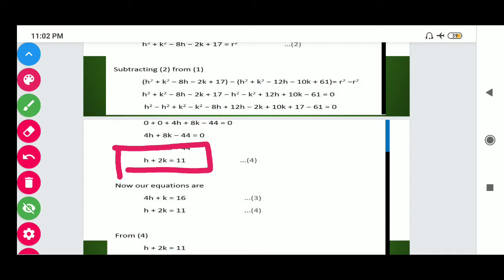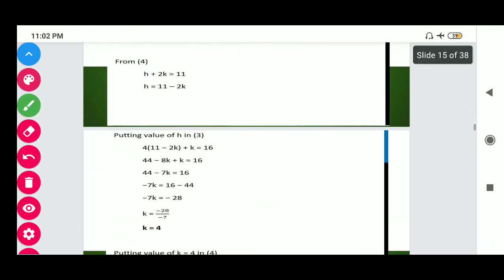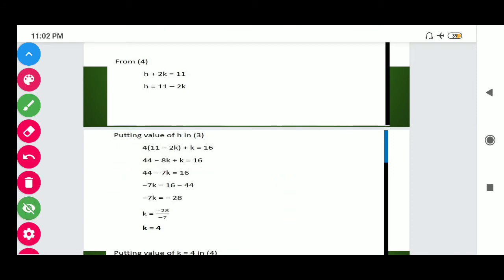Now we have another equation, the one we called third. By solving these two equations, because both equations are in terms of h and k, we get the values of h and k. Okay students, this is very easy. You can use cross multiplication, the elimination method or substitution. Here the elimination method would be convenient, but we are using the substitution method.